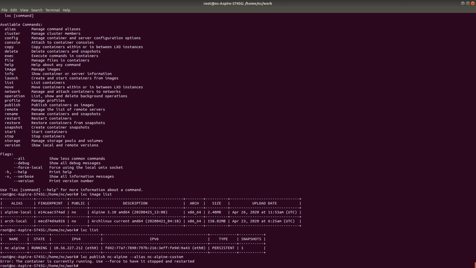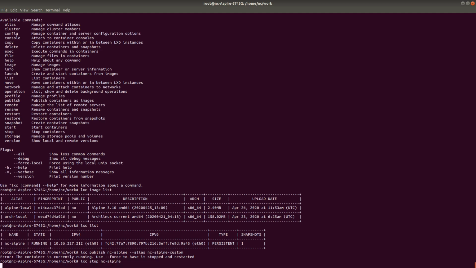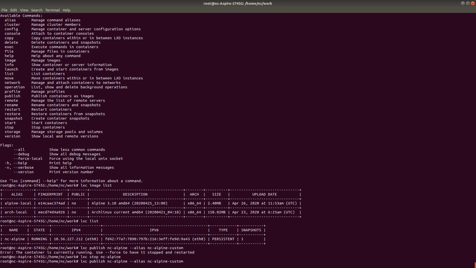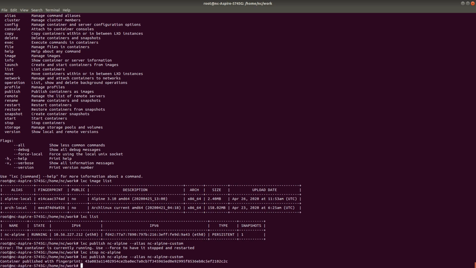The container is running, so I would have to force it. Let's better not run it while the container is running. Let's stop the container: LXC stop NC Alpine. I can use force, but let's go ahead and stop the container and then start it. Now, if I publish it, you will see a new image is created, which is locally available. This image is not going to your public LXC repository.